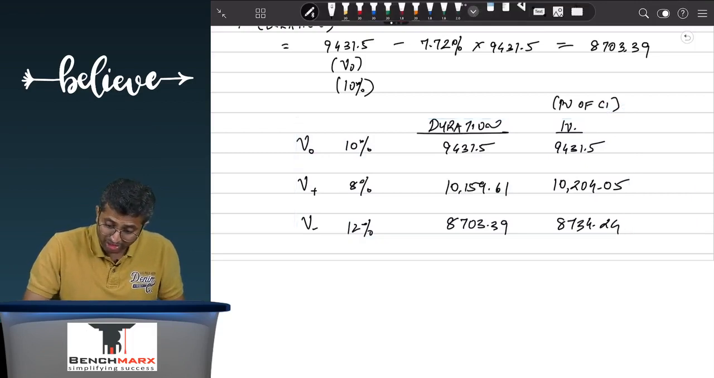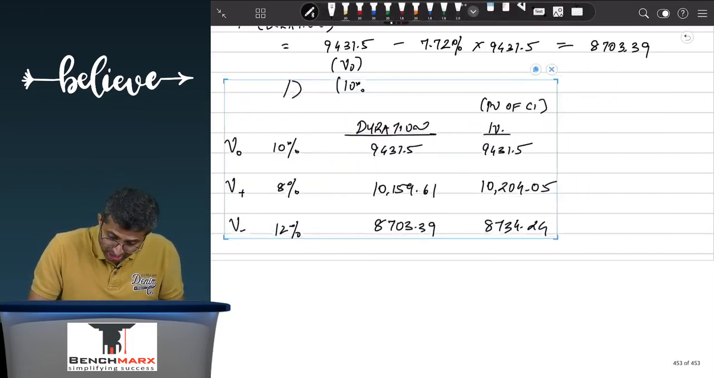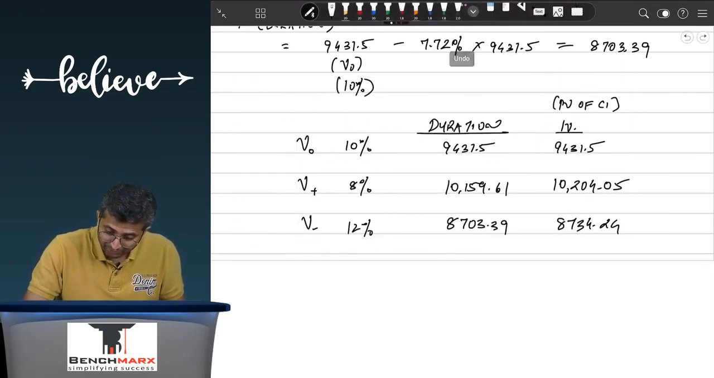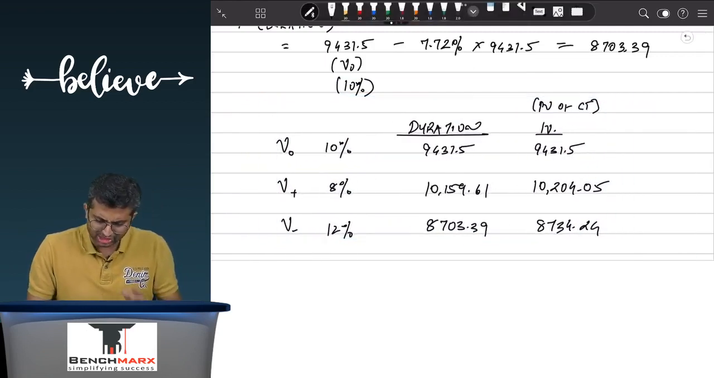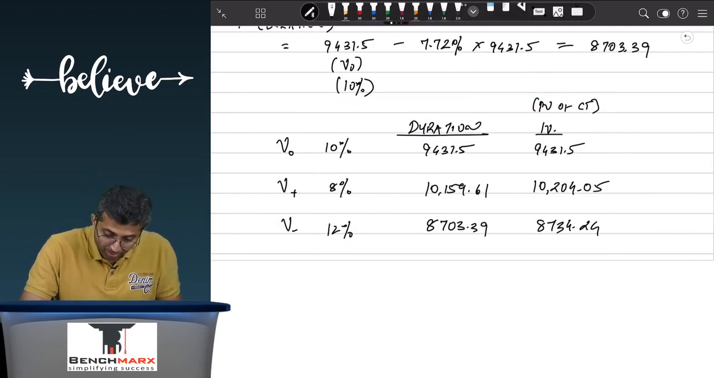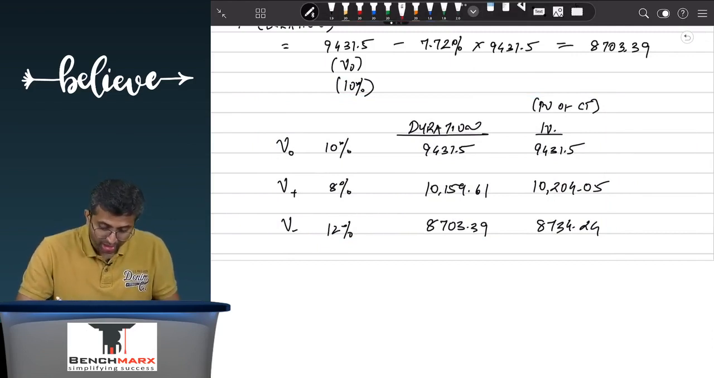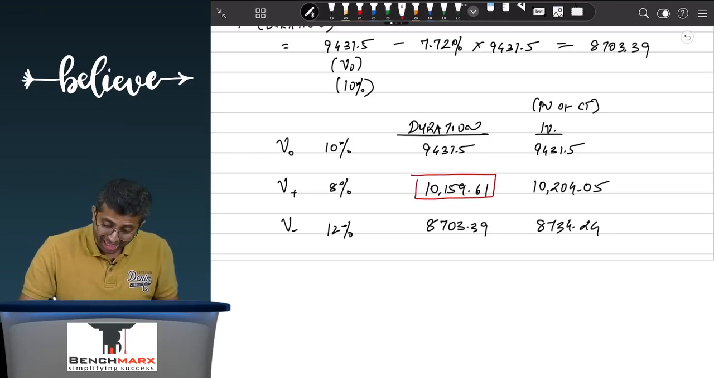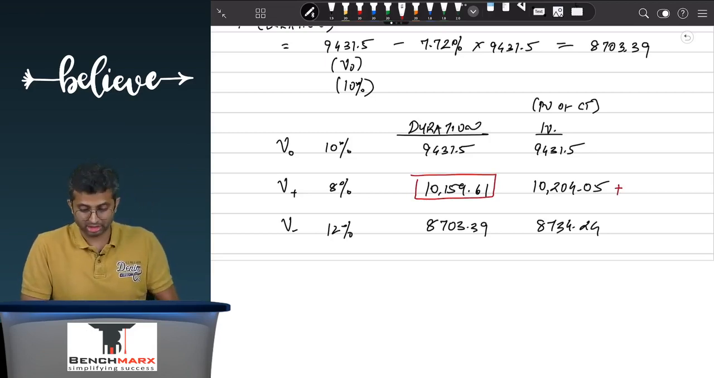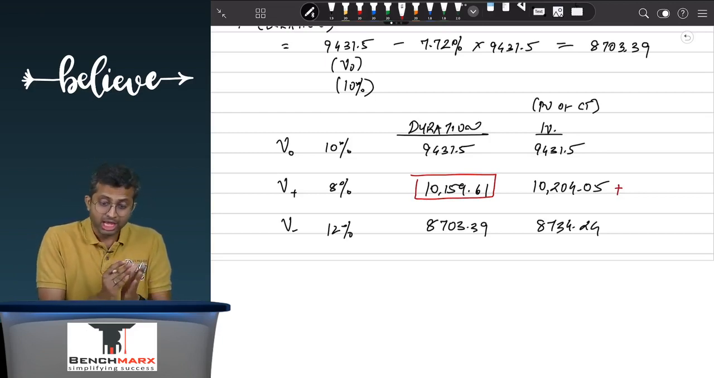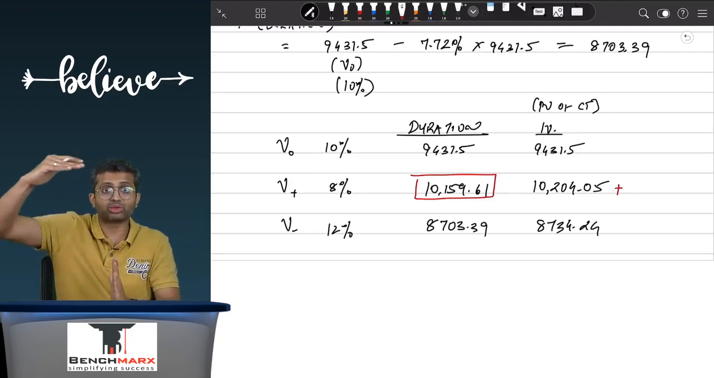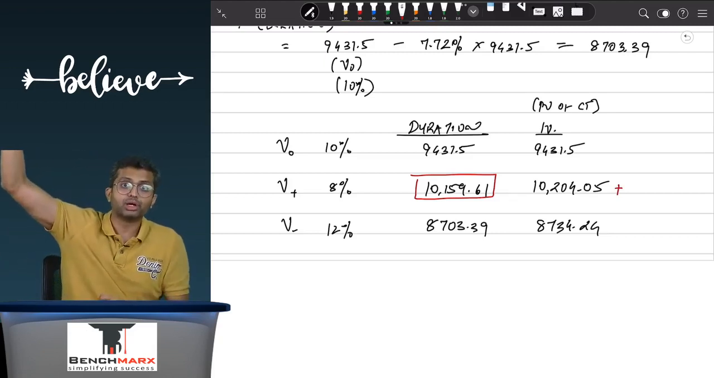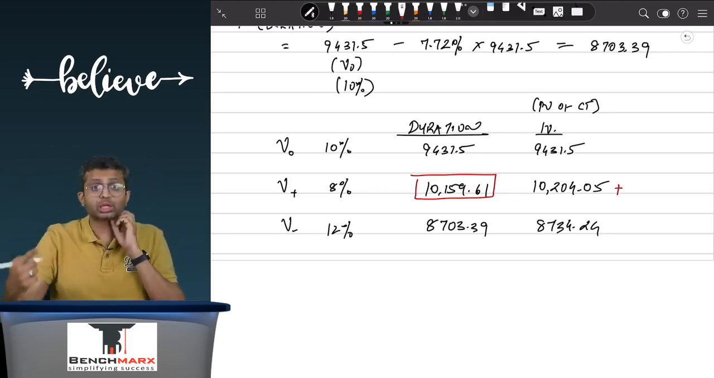So over here, what we are trying to say is duration, in a way, if I were to make this data set as a graph, when I move from 10 to 8, duration believes that my price will be 10,159. However, my actual price is higher than 10,159. So duration believes that my price will increase and it will go from 9431 to 10,159. It will actually go up. It will be more. So it will be 10,204.